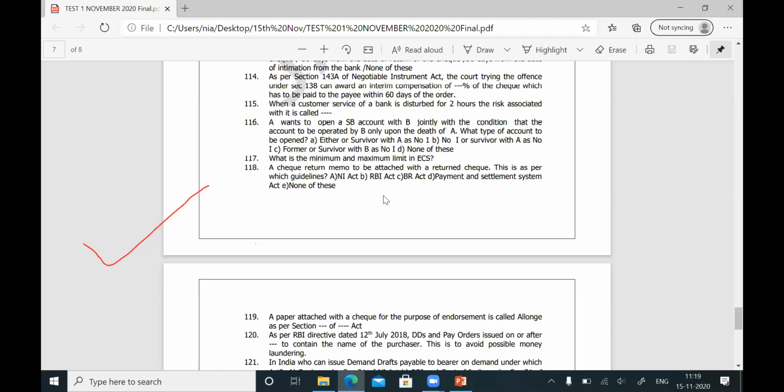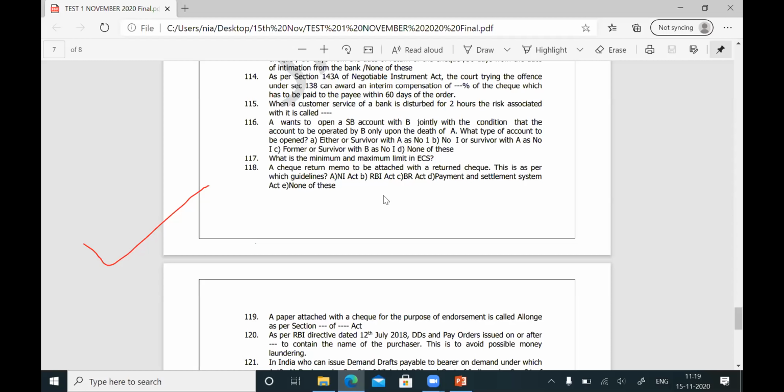For question number 118, the answer is none of these. The correct answer is that a check return memo is to be attached with the returned check, as per clearing house rules. None of the given options is the answer. The correct answer is as per clearing house rules.